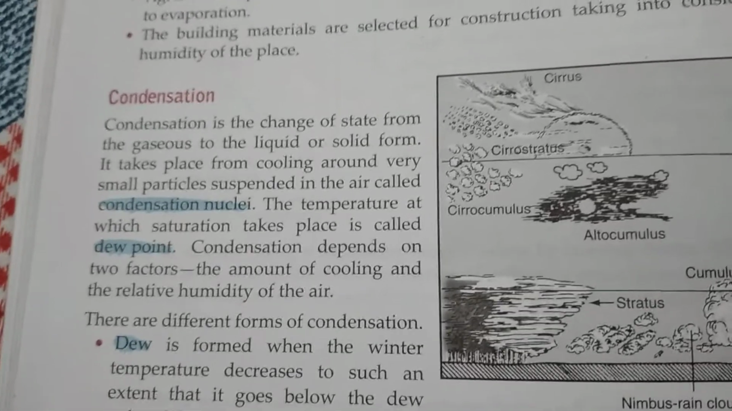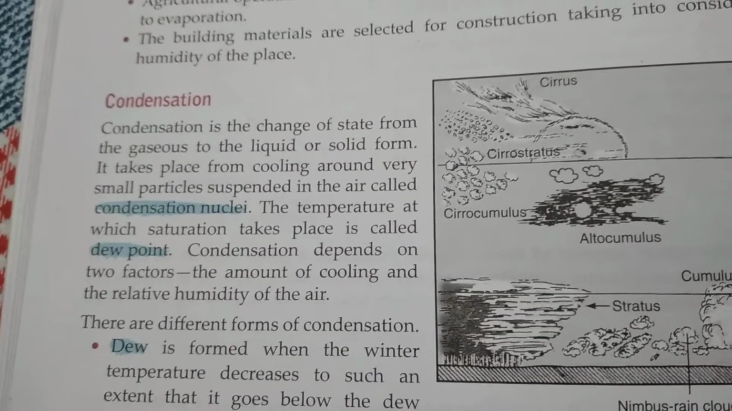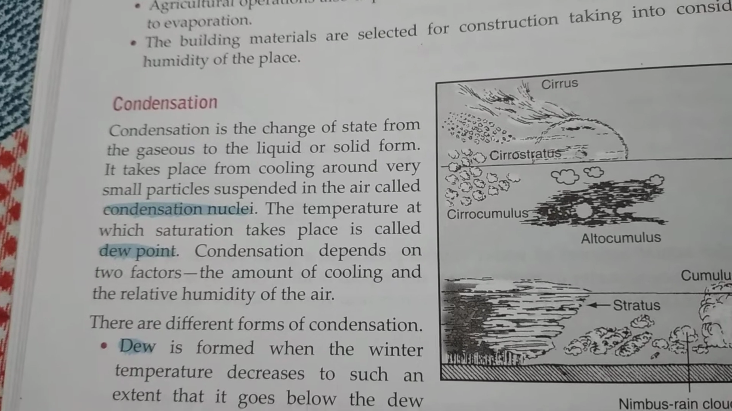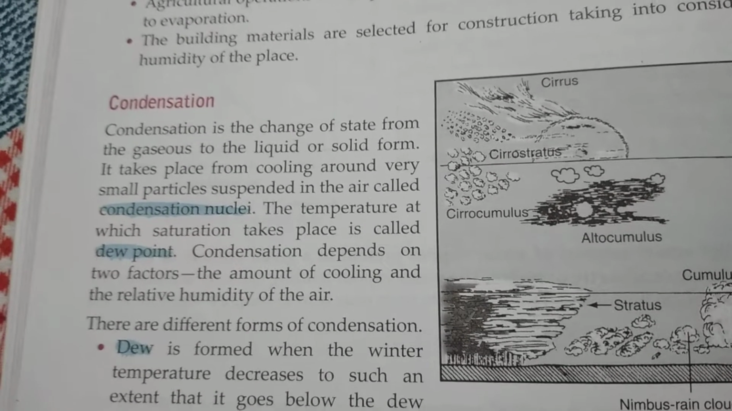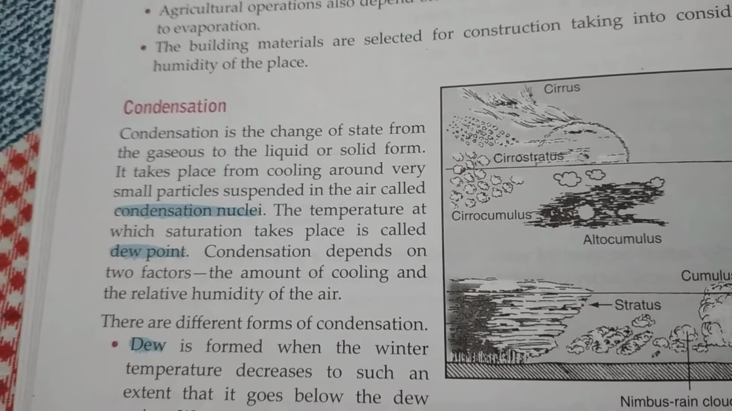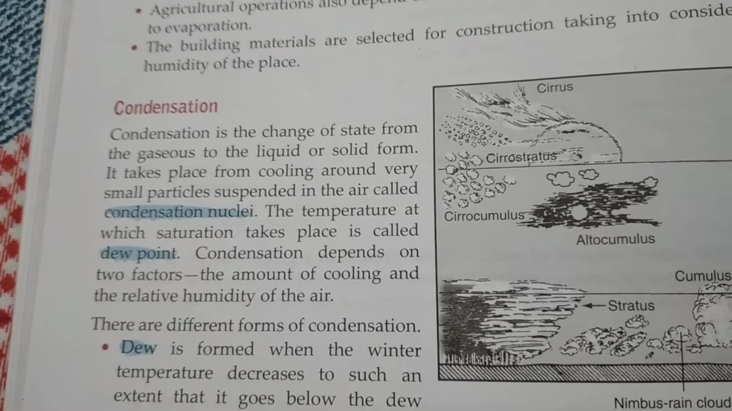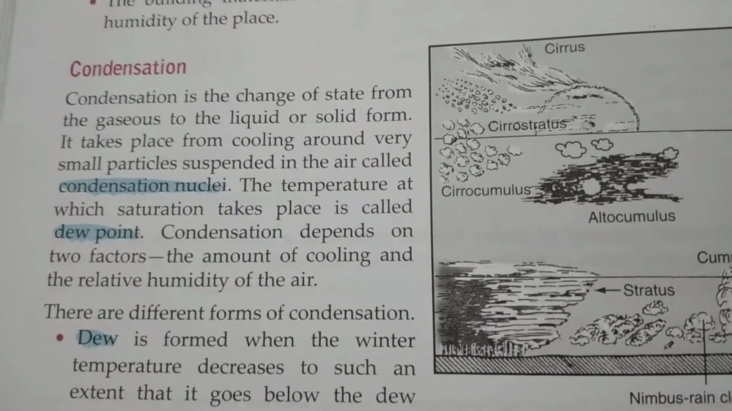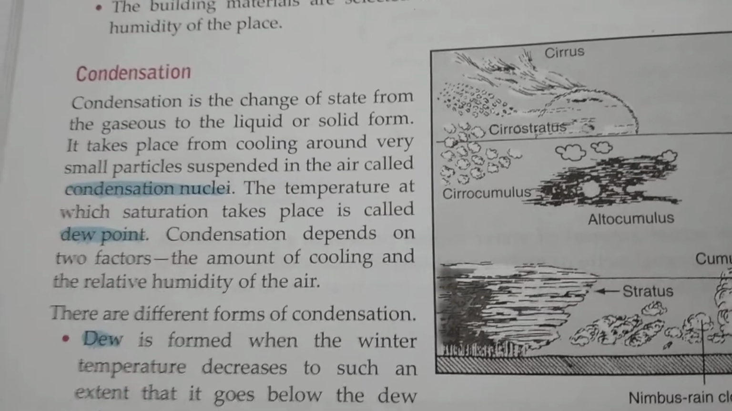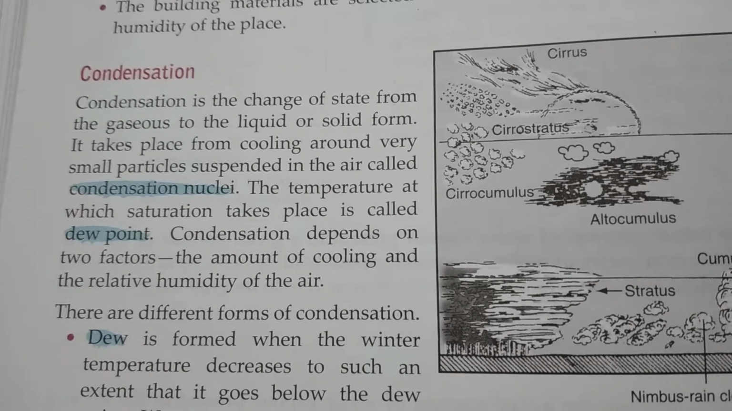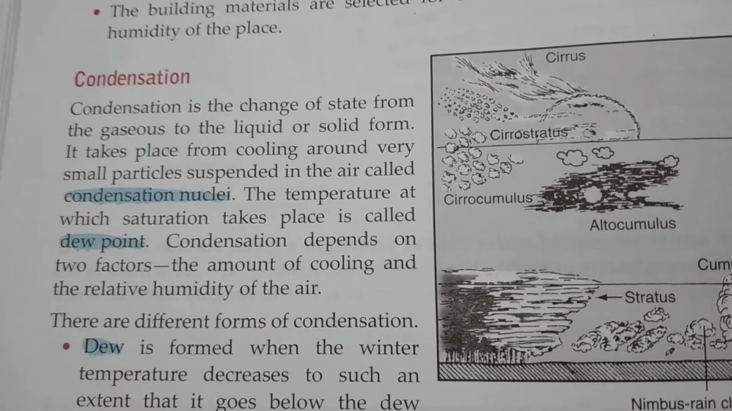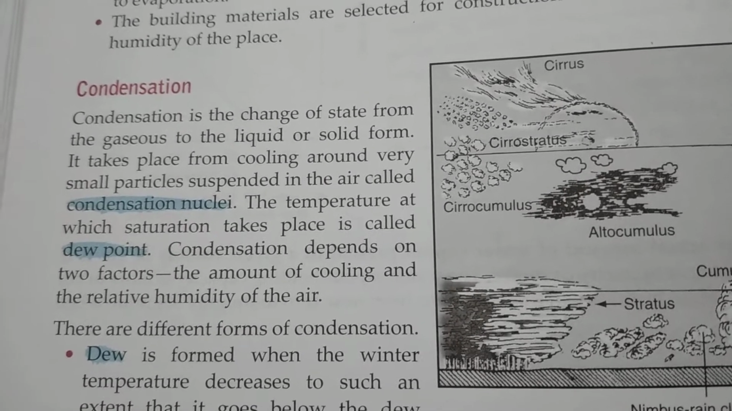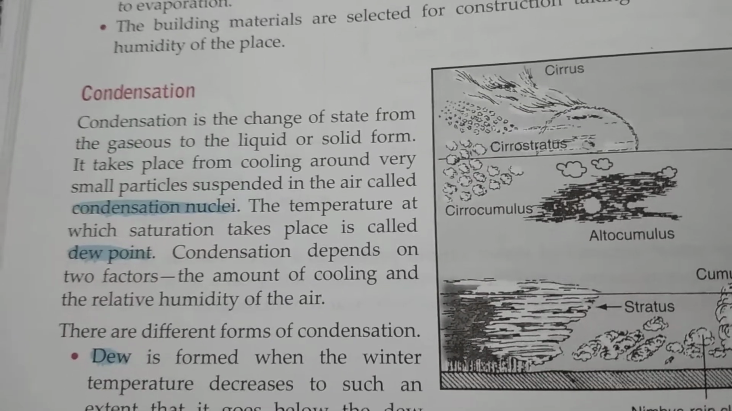Usually it has been noticed that the pollen grains, ash, dust particles, all these things which are present in the air in a suspended form, help in the process of condensation. That is why all these tiny objects or tiny droplets are considered condensation nuclei. Sometimes they are also known as hygroscopic nuclei.